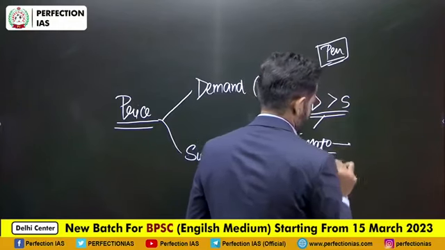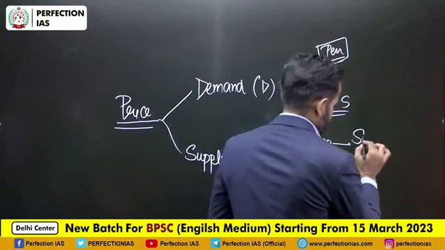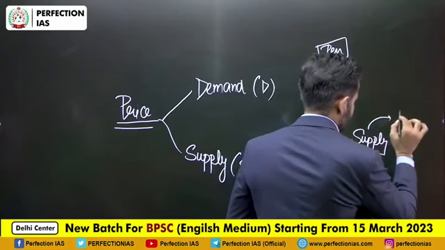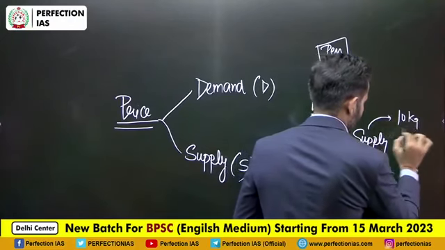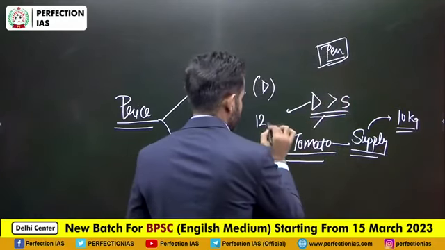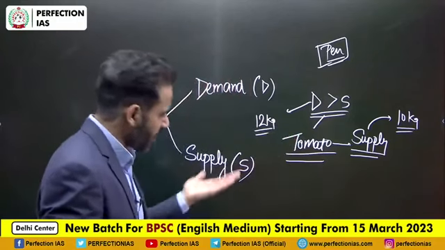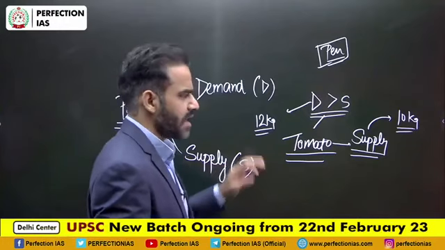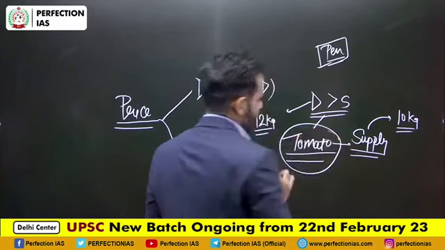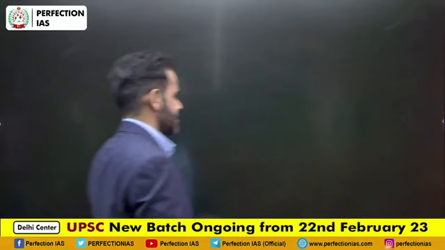Suppose, again as a hypothetical example, that the total production or supply of tomato for this season is 10 kg and the requirement or demand is 12 kg. What will happen? The price of tomato will increase. Why so? Because more people are willing to buy that particular item, that is tomato in this case. So inflation is a general increase in price.